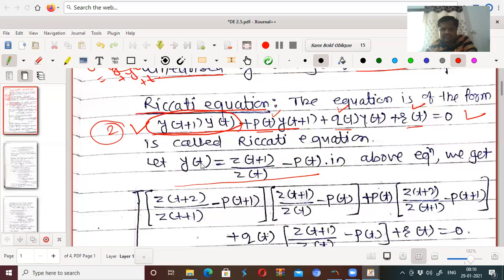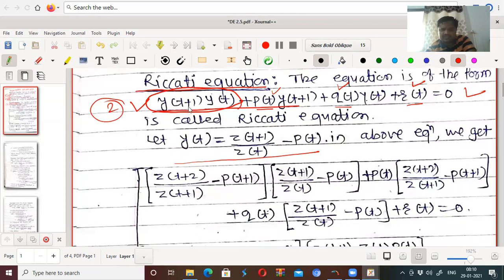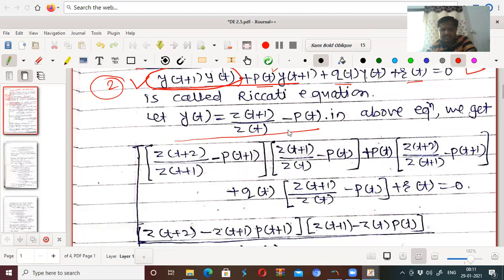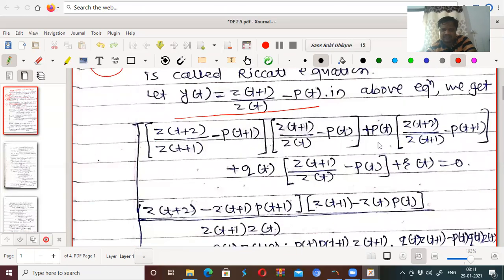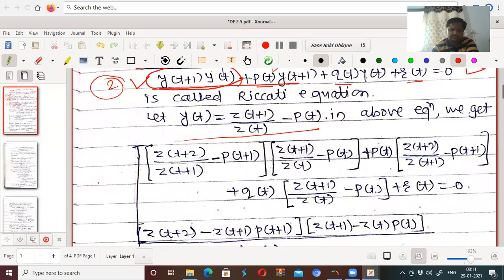Now the equation yt plus 1 into yt plus pt into yt plus 1 plus qt yt plus rt can be written by taking yt plus 1 common, and we obtain yt plus pt in brackets. So the given equation can first of all be written in the form yt plus 1 into yt plus pt plus qt yt plus rt. Is it right? So forget about this for a while.